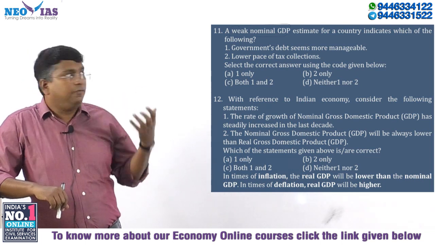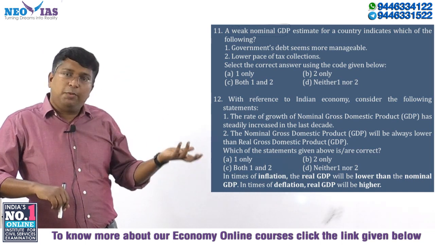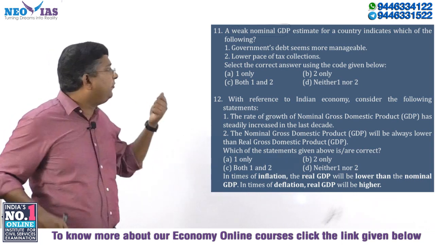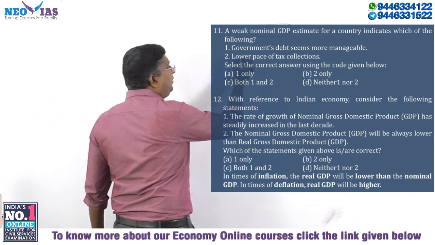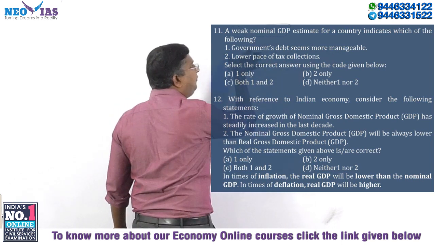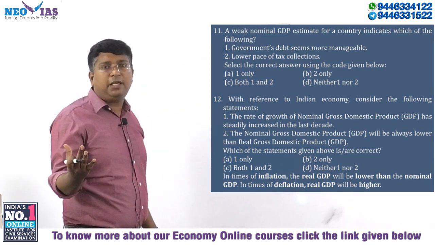Currently, whether nominal or real, we are having a weak GDP, and that is creating a big problem for the government to manage its debt. So managing government debt during this time is very difficult.